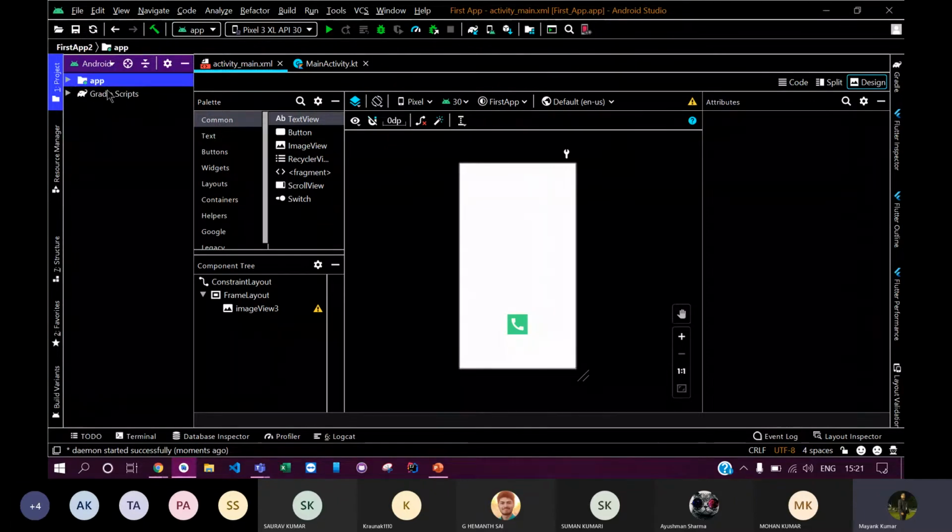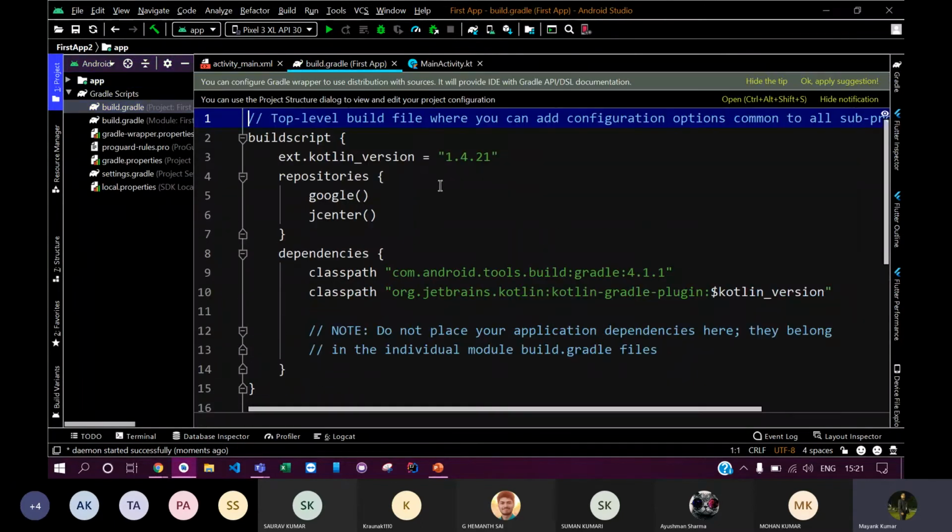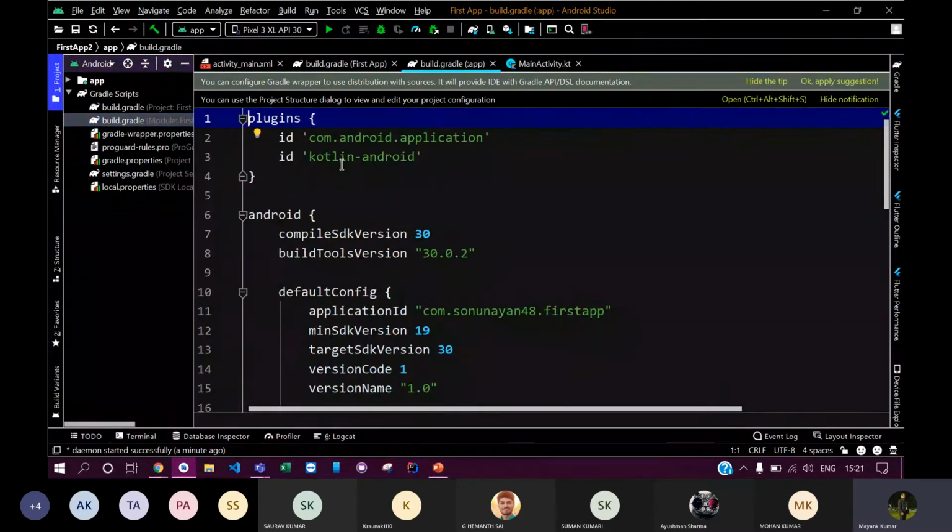These are the main app files, and these are your Gradle files. Let me open the Gradle files. There are basically two Gradle files. This is the build.gradle file that contains the dependencies for the whole project, and this is the Gradle file for the module level. It only contains the dependencies for a particular module.